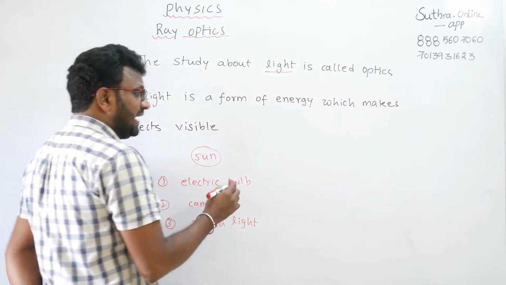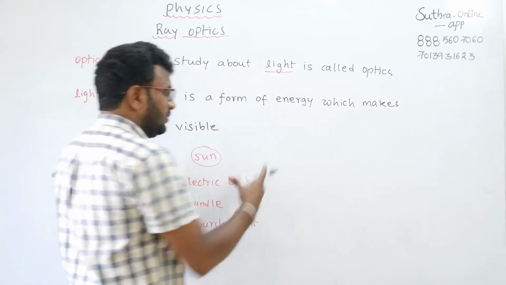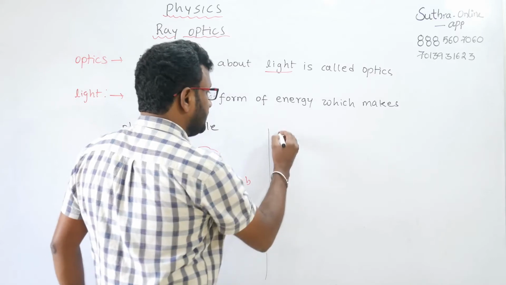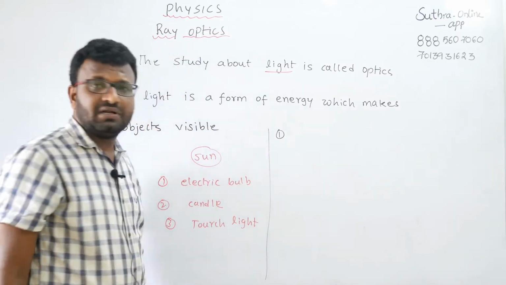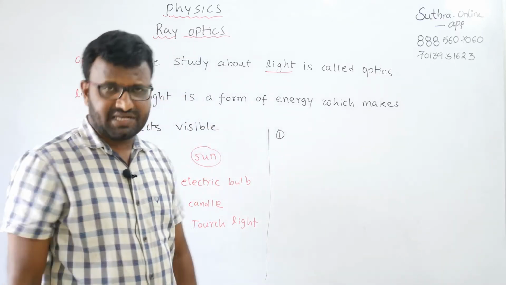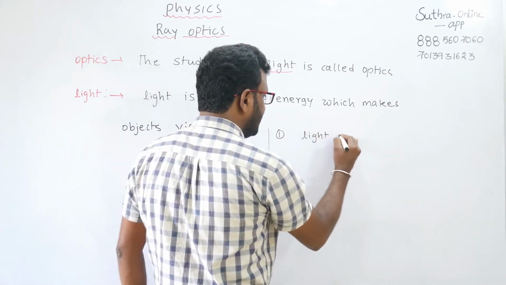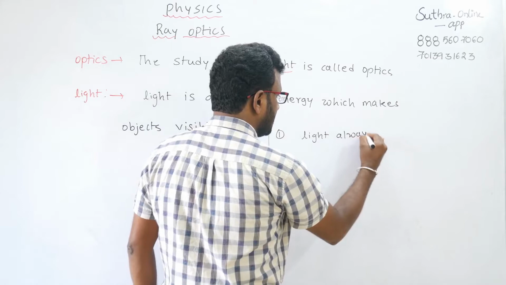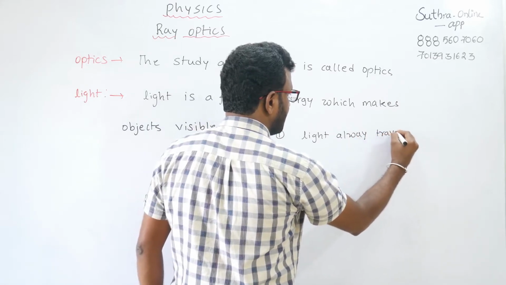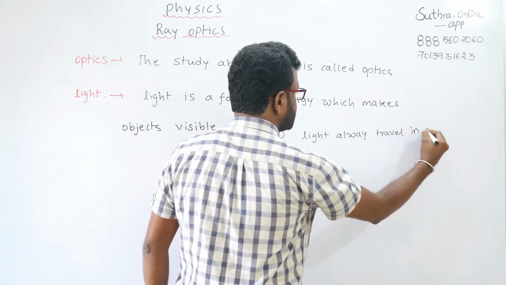So how does that light travel? This is the main point. Light always travels in a straight line. That is the first point.